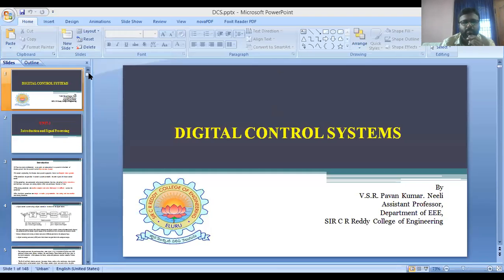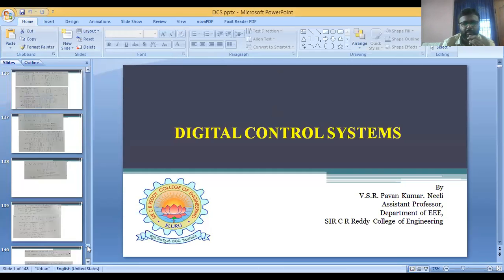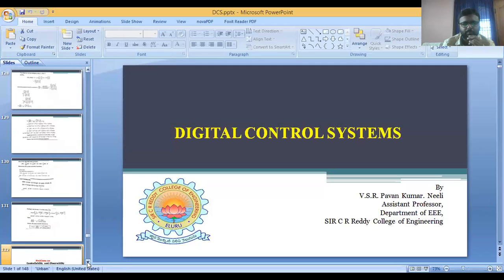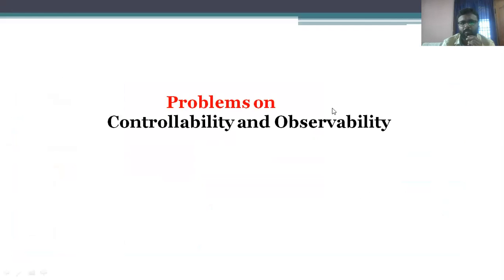So the pending part of Unit 3 is problems regarding controllability and observability. In this class, we will complete the problems regarding this. Problems on controllability and observability.